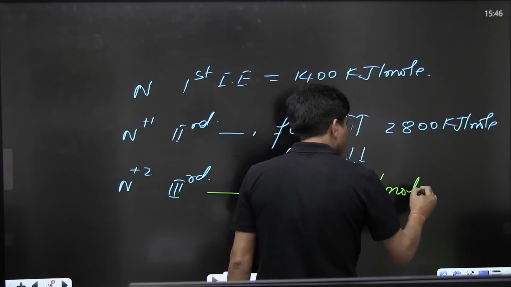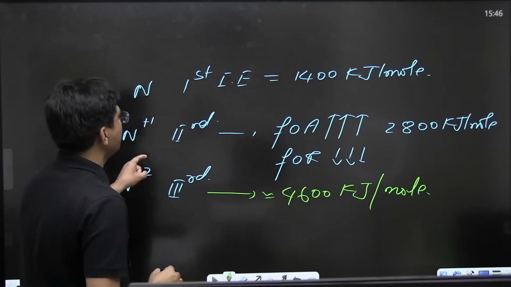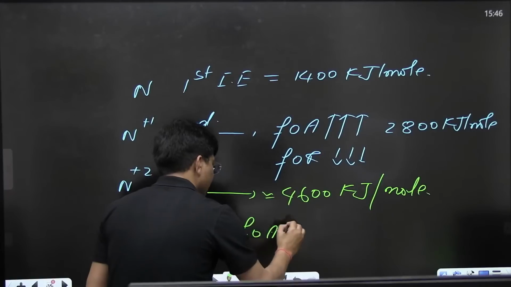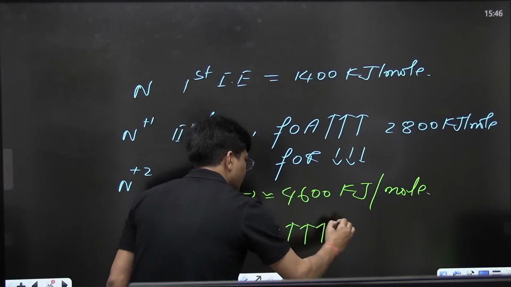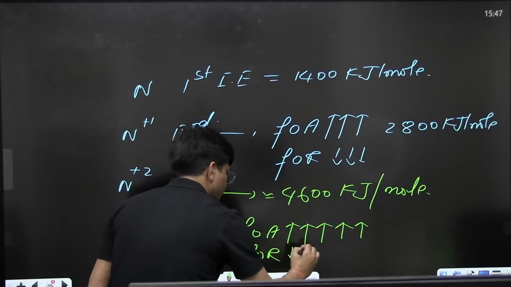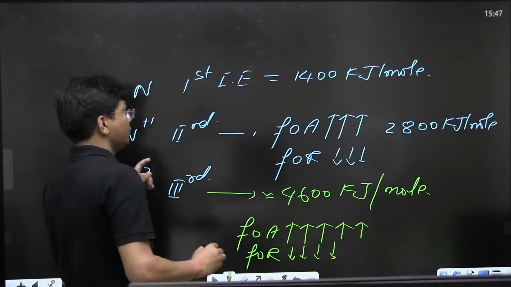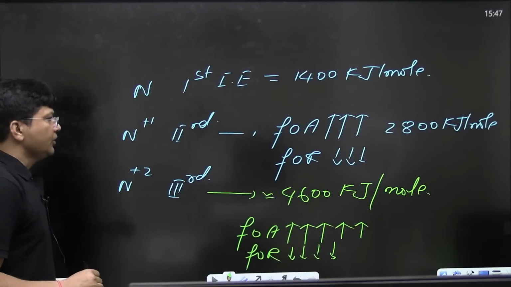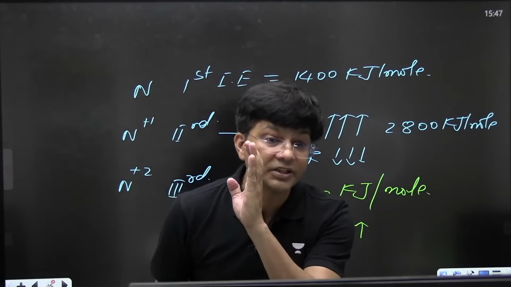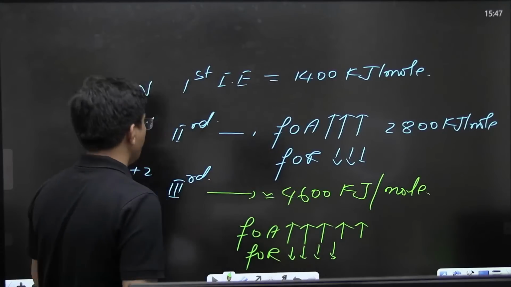Why is that much change there? Because the force of attraction has increased too much, and the force of repulsion has decreased too much. Can you see? That means nitrogen has very high ionization energy. Now see what I am saying.